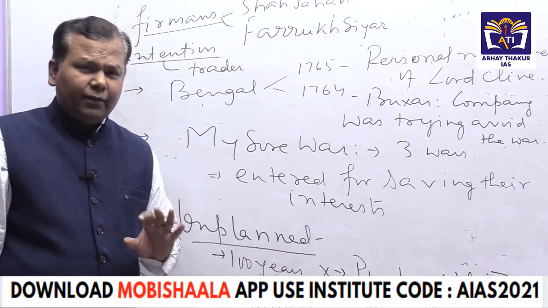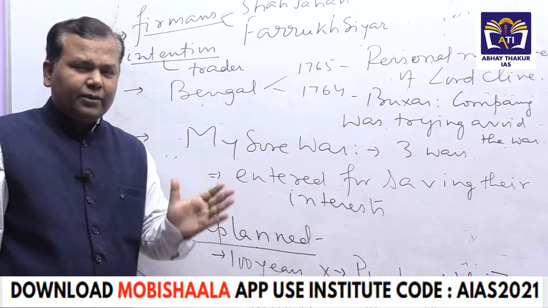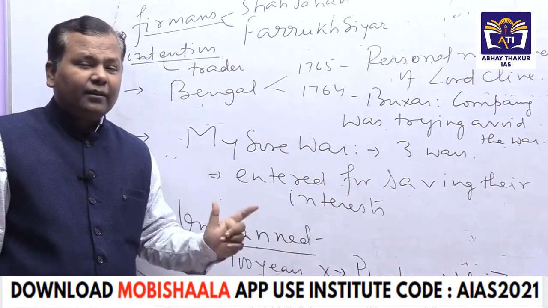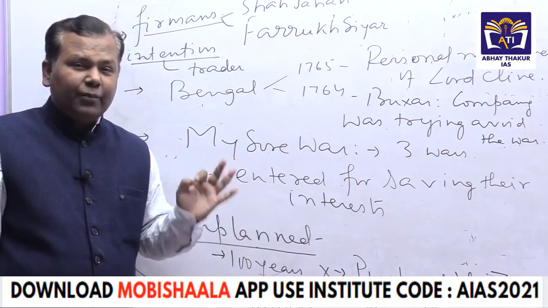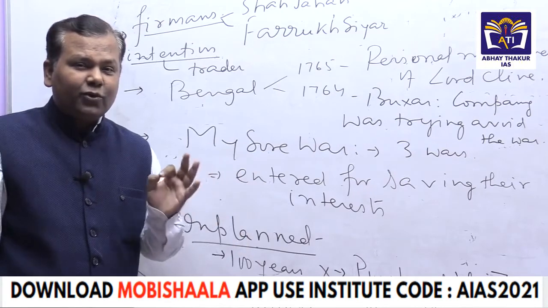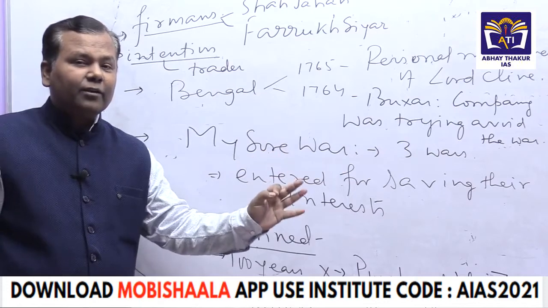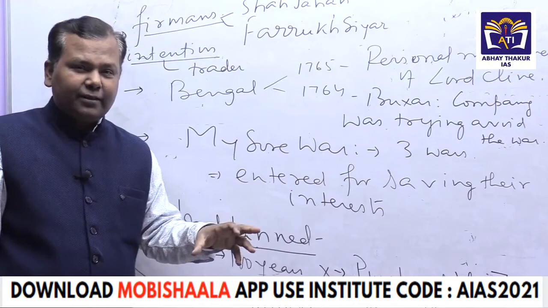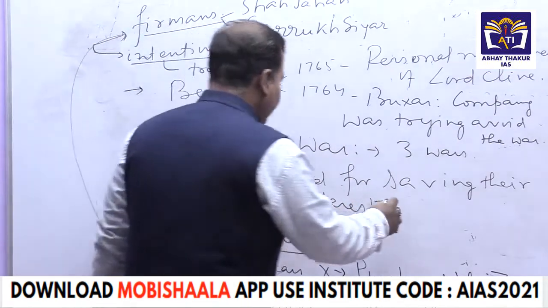And one of the very fertile tracts was on the southeastern coast of India. So if Mysore or Hyderabad had been stopped, or if the British had not been given the land route from Hyderabad or Mysore to reach South India, then it would have been highly difficult for the British. Because in South India, the French were present, and the French governor at that time, his name was Dupleix, was present.